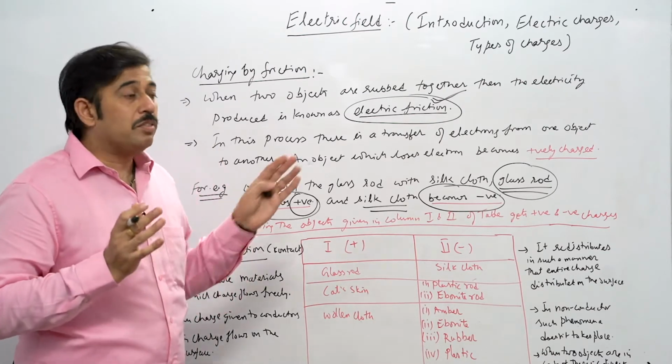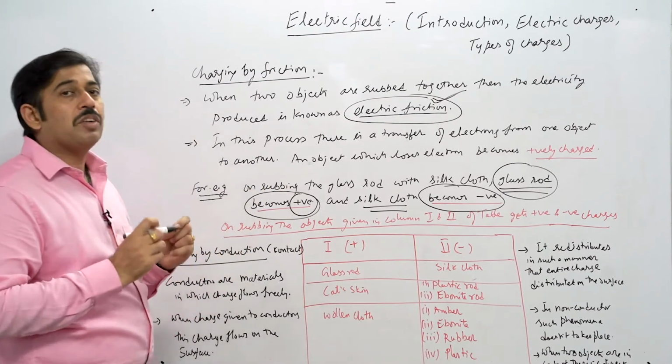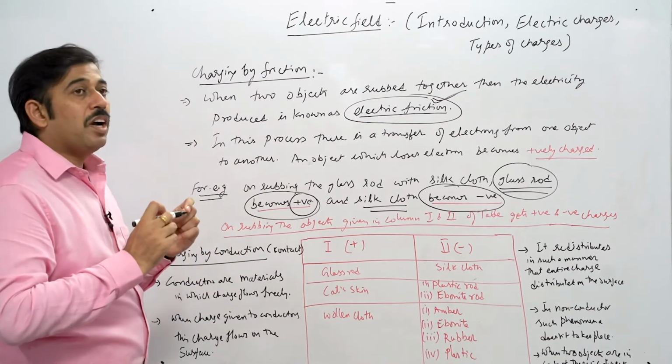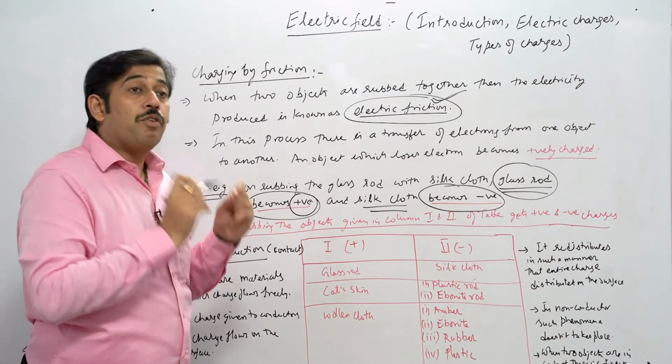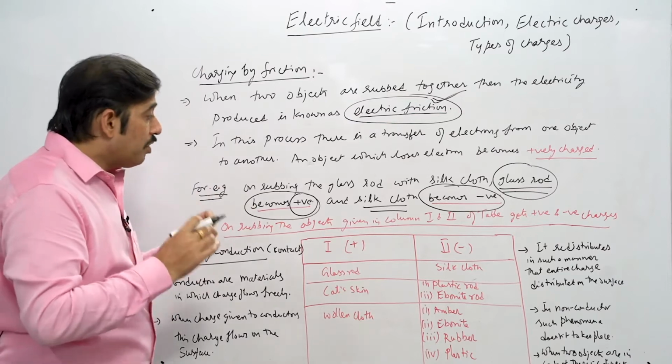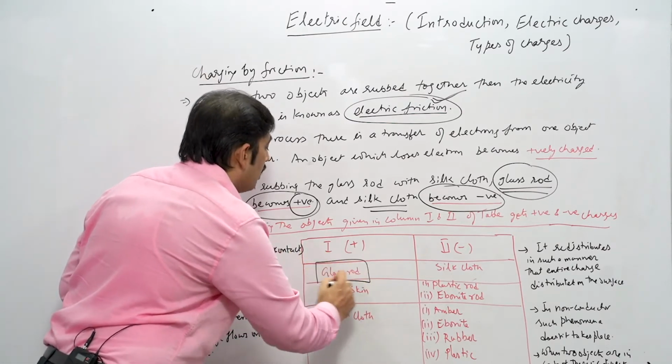And very clearly we can see in the table, I've made a table for you because there are certain very important materials, just to understand how they can initiate charge formation and what kind of charges can be formed on these materials. So let us take one by one. I'll take the first one, what we have discussed right now, that is the glass rod.